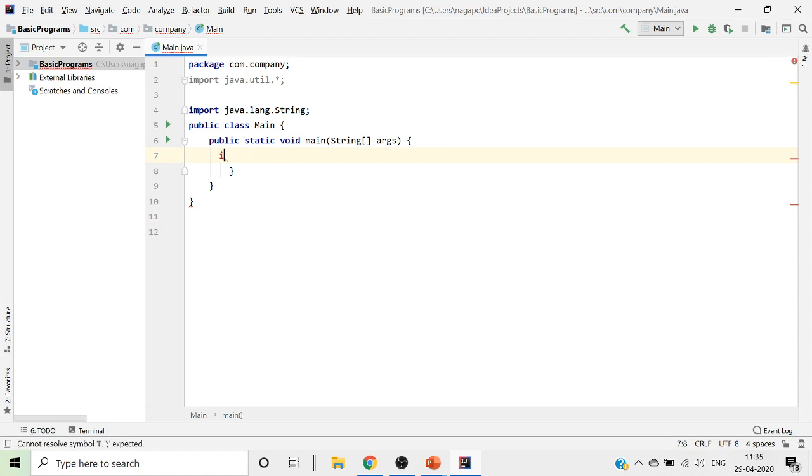So we'll first write it: program to create an integer array dynamically, यानी we get these values from the user.